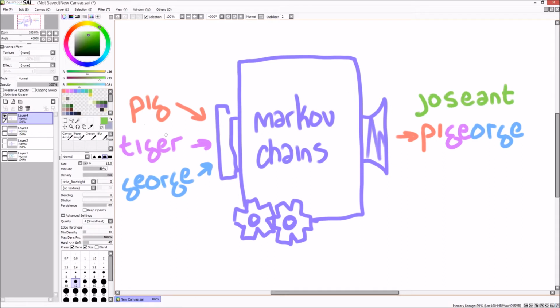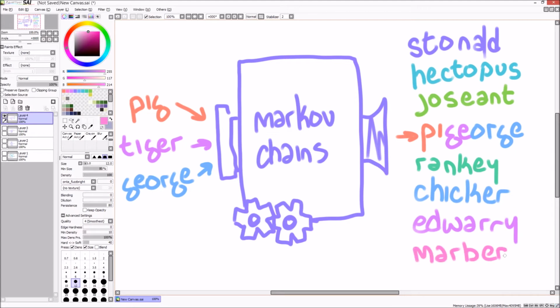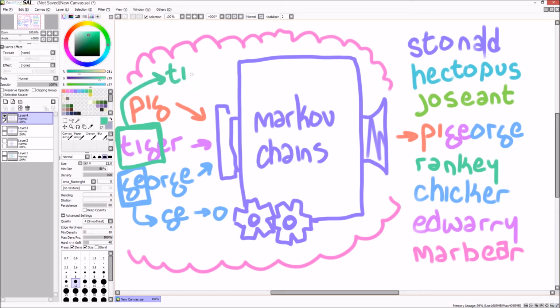The most important variables of a Markov chain algorithm are the kinds of sample data you use and the size of the clusters. I found that a cluster size of 2 was slightly too chaotic, but a cluster size of 3 was slightly too predictable. So I created a Markov chain implementation which used fractional values like 2.7, where 2.7 would usually use a cluster size of 3, but sometimes drop down to 2. And yeah, I'm really happy with the results.